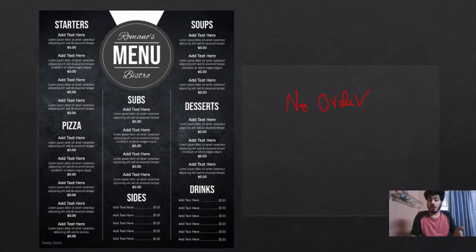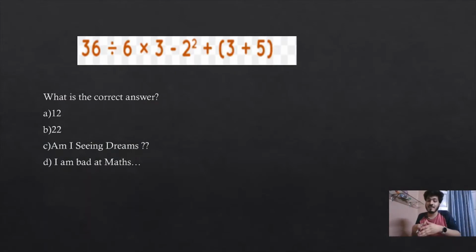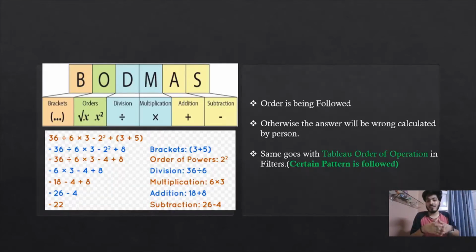But if I tell you to solve this mathematical problem, some may give the answer as 12, some may give 22, some say that I am bad at mathematics, and some say am I seeing a dream. So for solving this particular problem, we need to use one simple rule that is known as BODMAS. We all know this because we have learned it from our childhood days. This is the solution given on the left hand side. After applying this rule, you can see the bracket needs to be solved first, then the order, then division, then multiplication. After performing all the steps, the answer came out to be 22, and that is the correct answer.